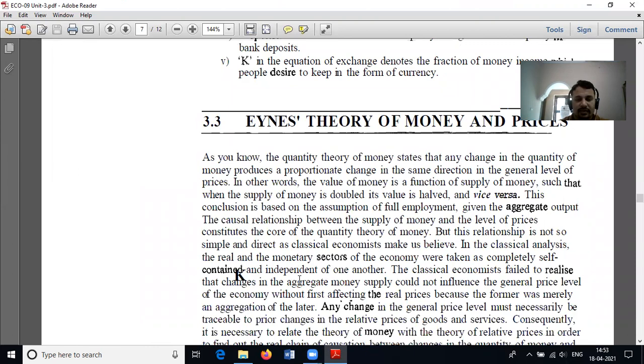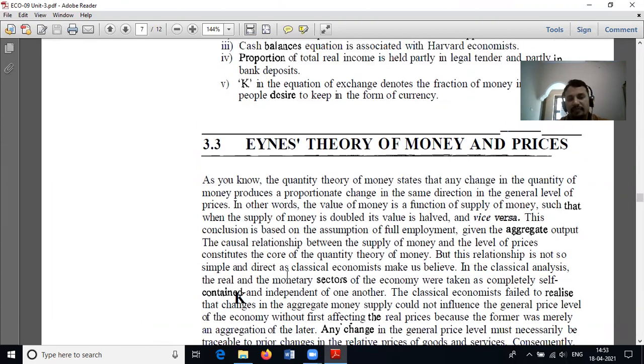Okay, then we start with the quantity theory of money and price. As we know, the quantity theory of money states that any change in the quantity of money produces a proportionate change in the same direction in the general level of prices. Or in other words, the value of money is a function of supply of money, such that when the supply of money is doubled, its value is halved and vice versa.